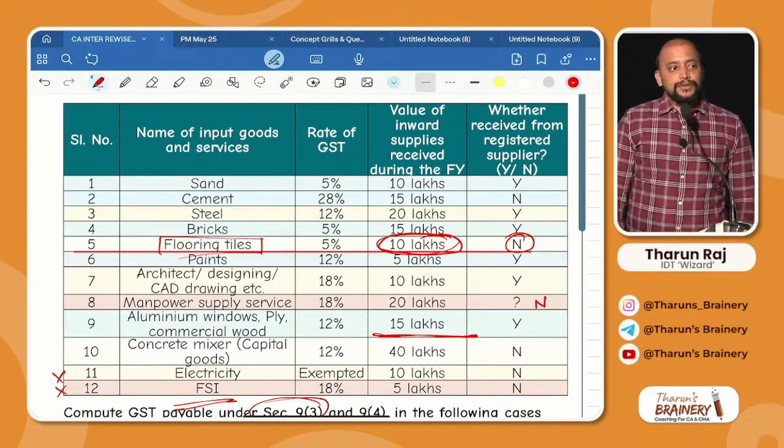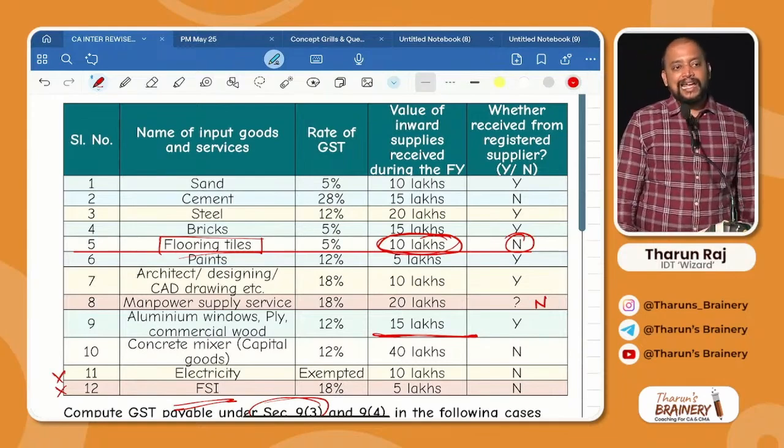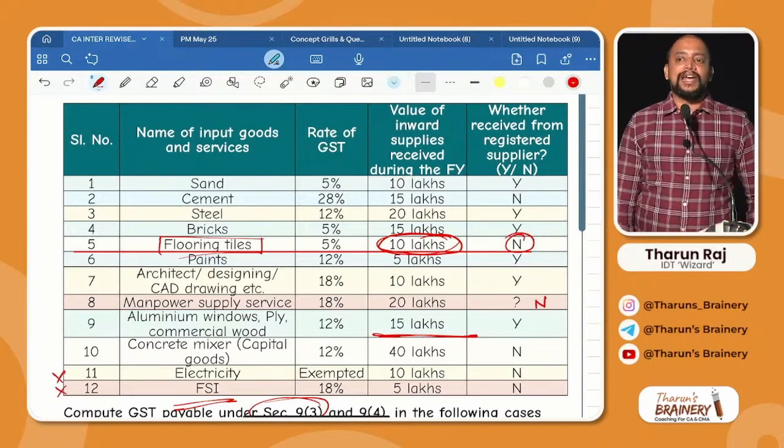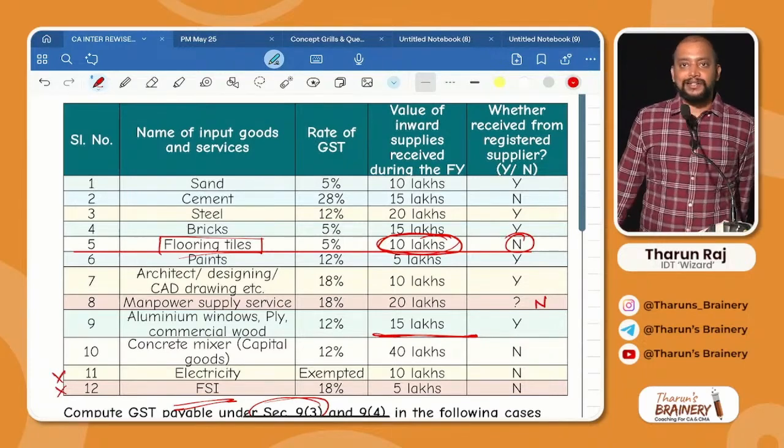40 lakhs into 12%, 4,80,000. Step 1, capital goods, 40 lakhs into 12%, 4,80,000. No change in that.